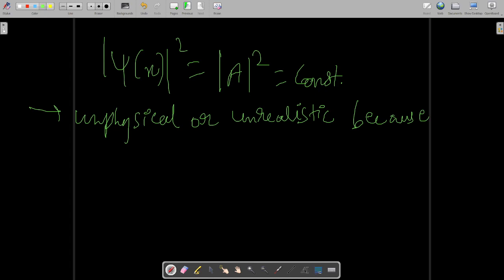Why is it unrealistic? The reason is very simple. Suppose the experiment is happening at Delhi.